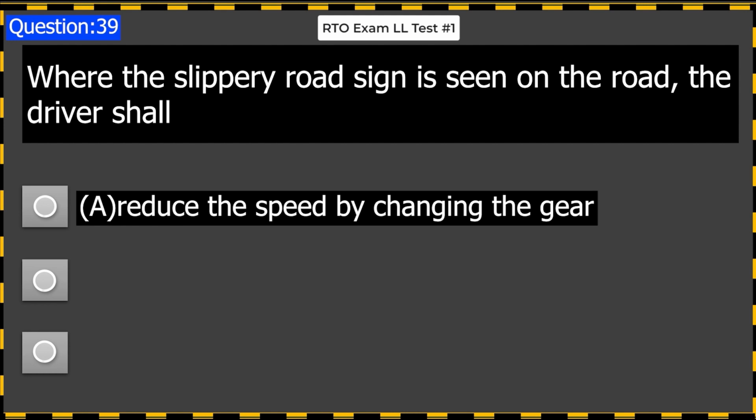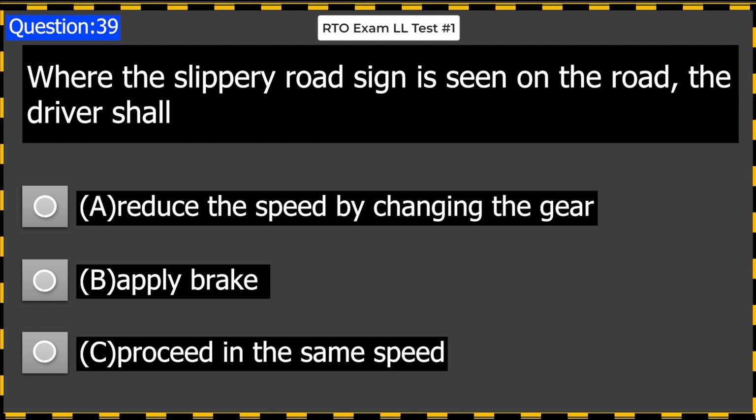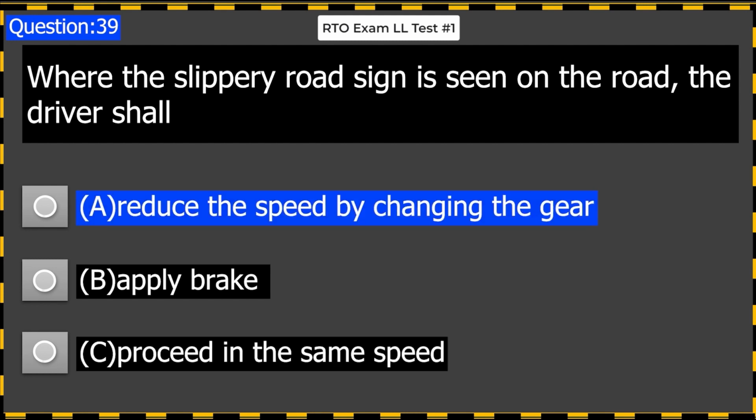Where the slippery road sign is seen on the road, the driver shall A. Reduce the speed by changing the gear. B. Apply brake. C. Proceed in the same speed. Answer A. Reduce the speed by changing the gear.